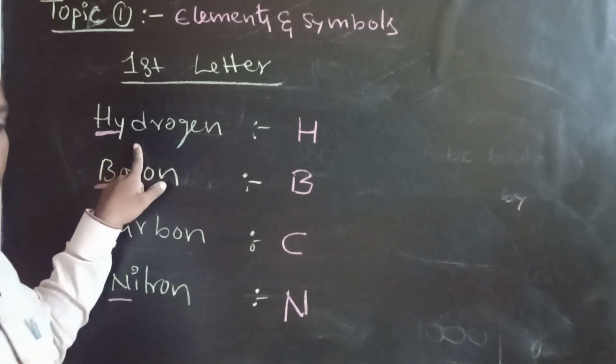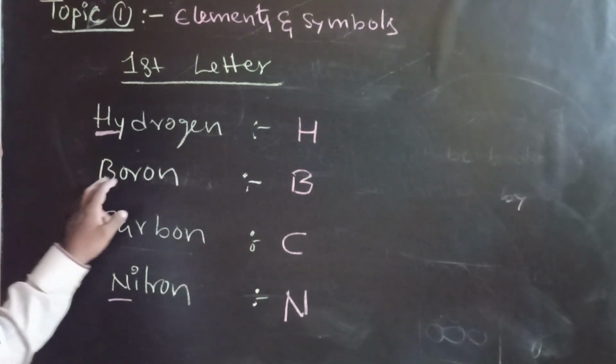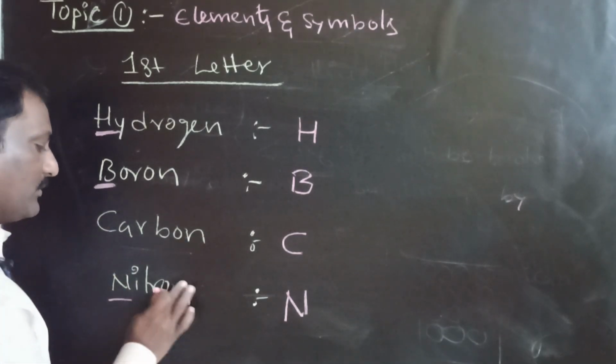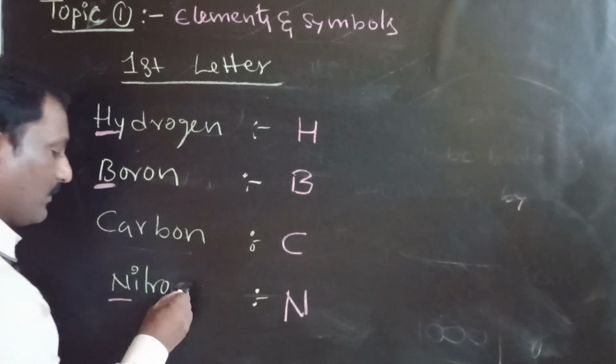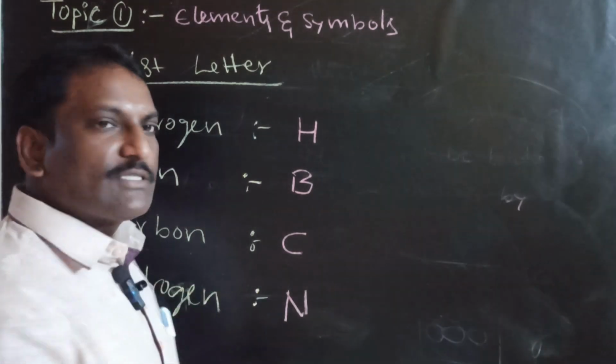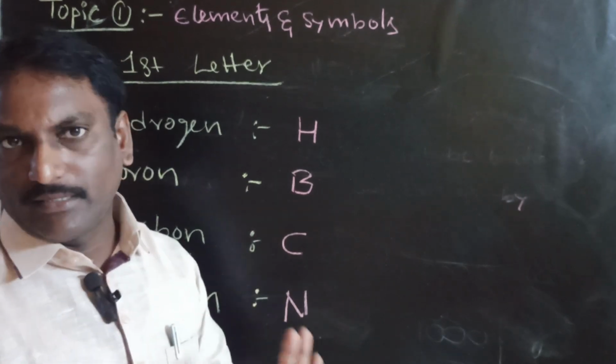So based on the first letter: hydrogen, boron, carbon, and nitrogen. This is the first category.